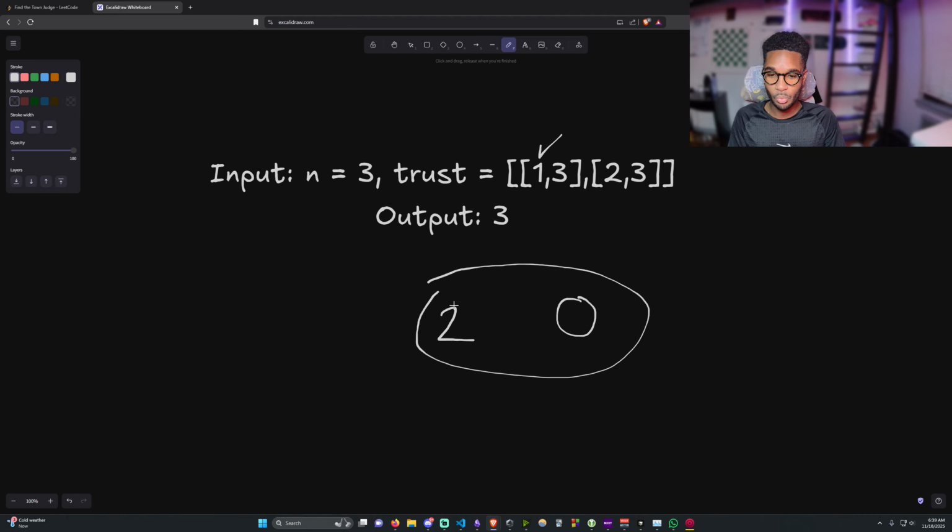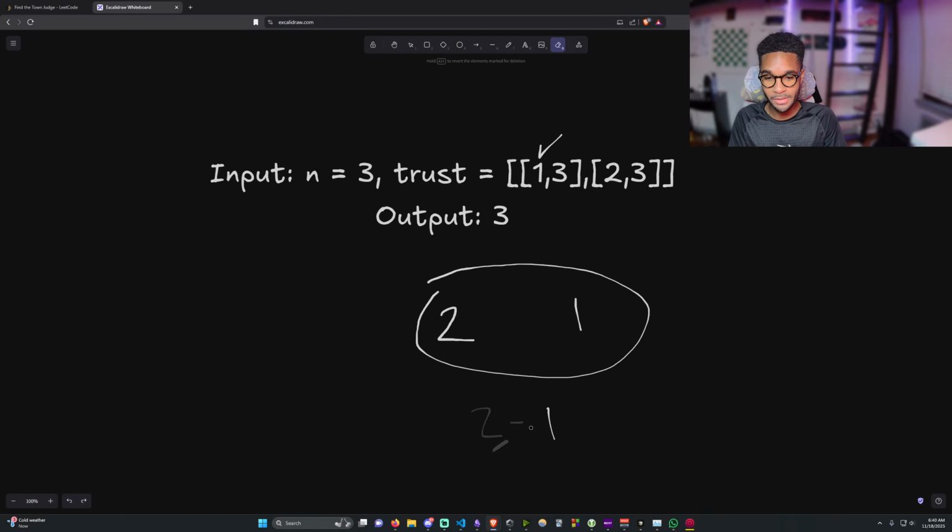Because let's say person 3 trusted somebody and they had an outgoing edge. So this would be 1. They can no longer be the town judge. And if we just subtract these two, 2 minus 1, that would be 1. And then we see that there's nobody that has a trust score of n-1, which is 2.